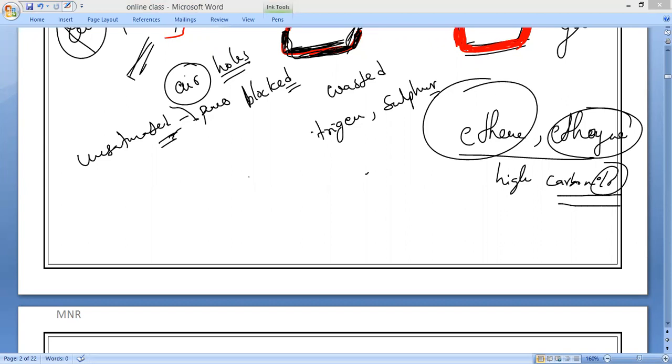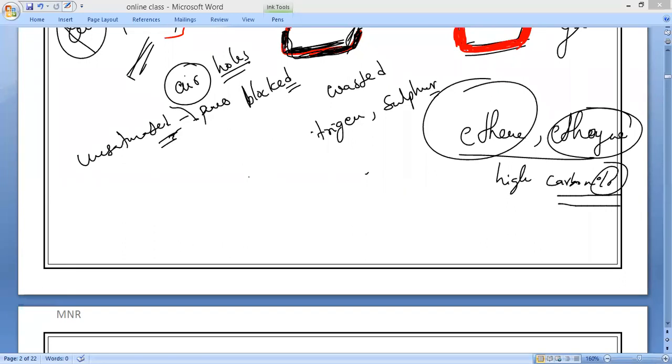But if I supply pure oxygen, then they will also burn completely, producing a blue flame without any smoke at all. That is what you have to understand. Do you understand, everybody? Please respond. Are you clear?